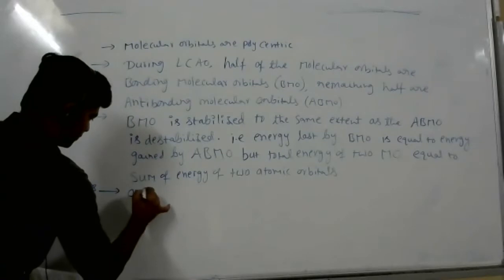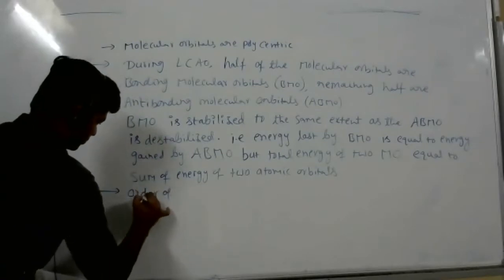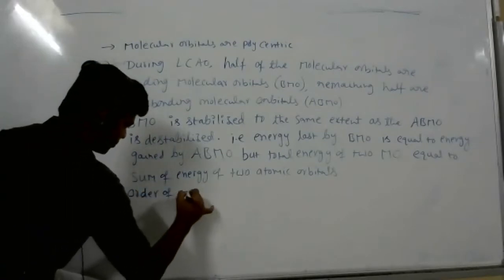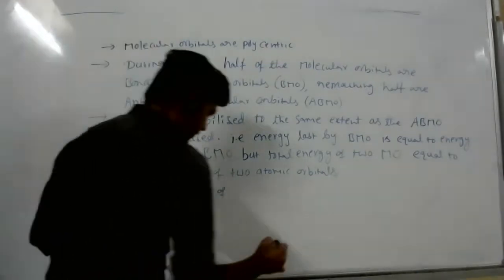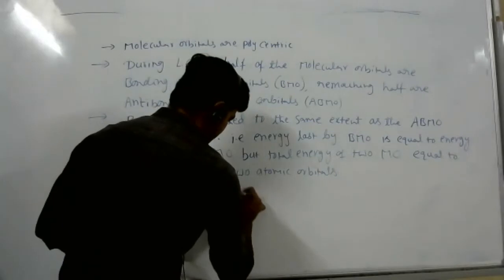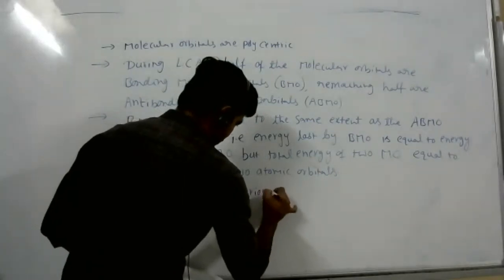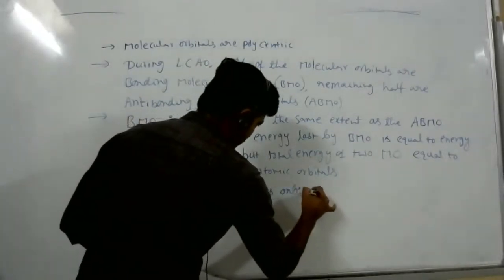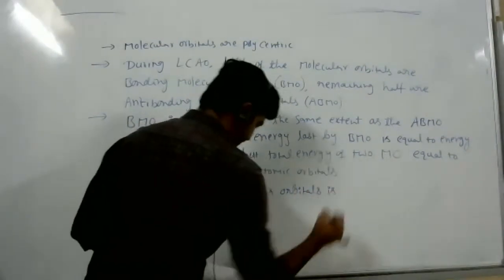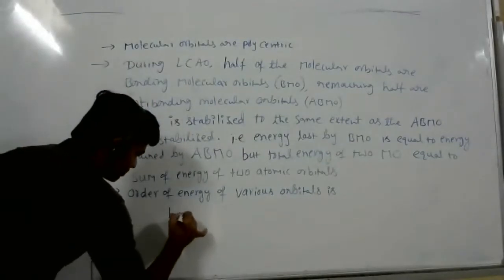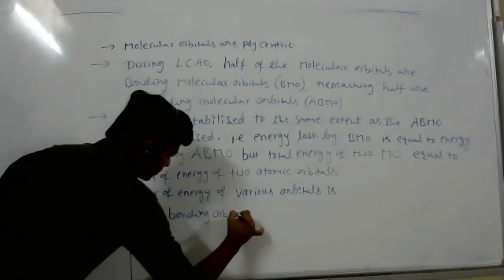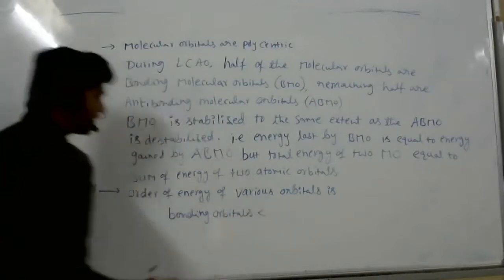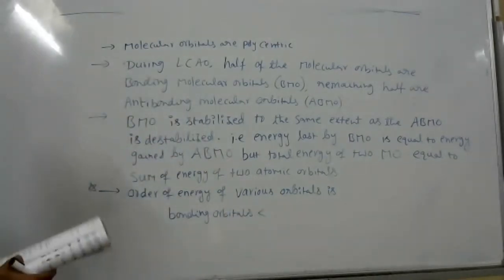Order of energy of various orbitals is: bonding orbitals, so bonding orbitals having less energy, so they are more stable.